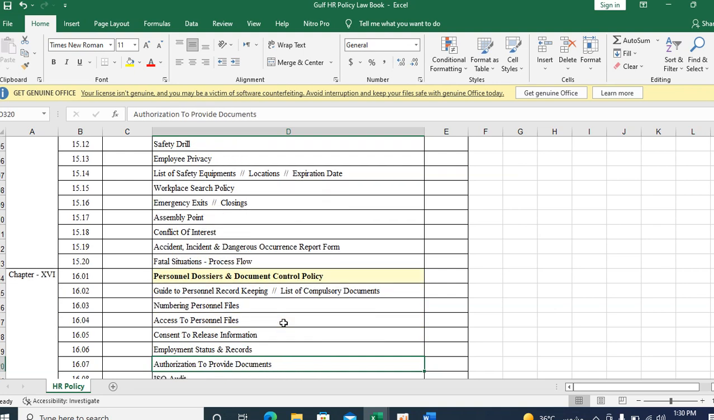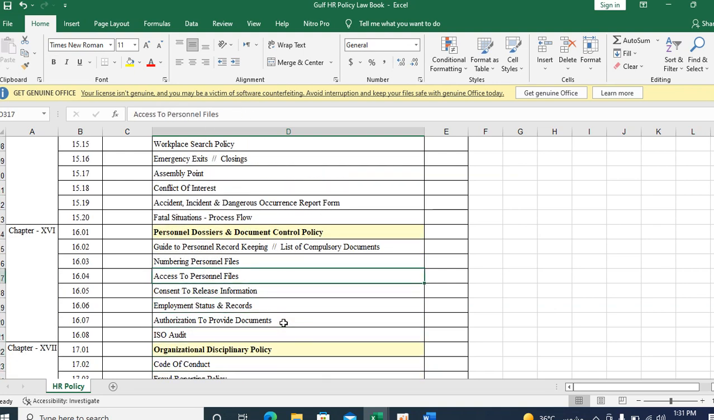Chapter 16, personal dossier and document control policy, that is very, very important. Control of your documents: each and every employee should have a personal dossier. In that personal dossier, you have to keep the records, that is the personal file. And how to maintain that personal file: hard copy in a fire safety rack system, and then soft copy. How to maintain the hard copy and soft copy has to come in the document control policy. As the HR department, you have to maintain the personal files, as well as the communication with the government departments and authorities.